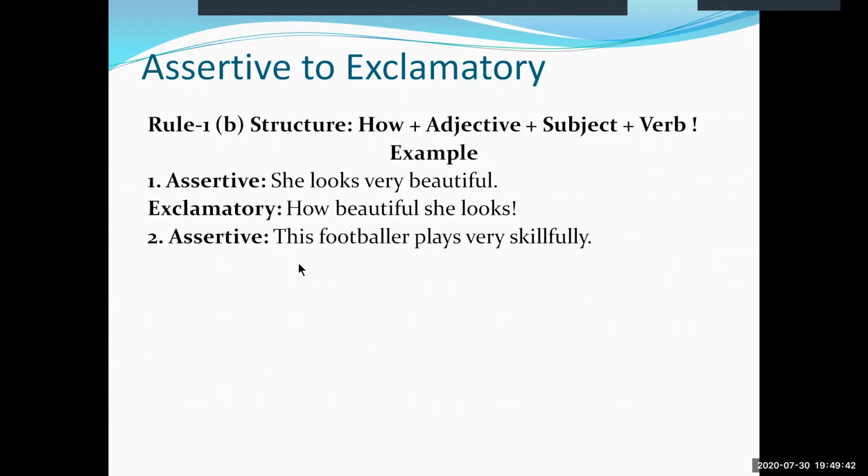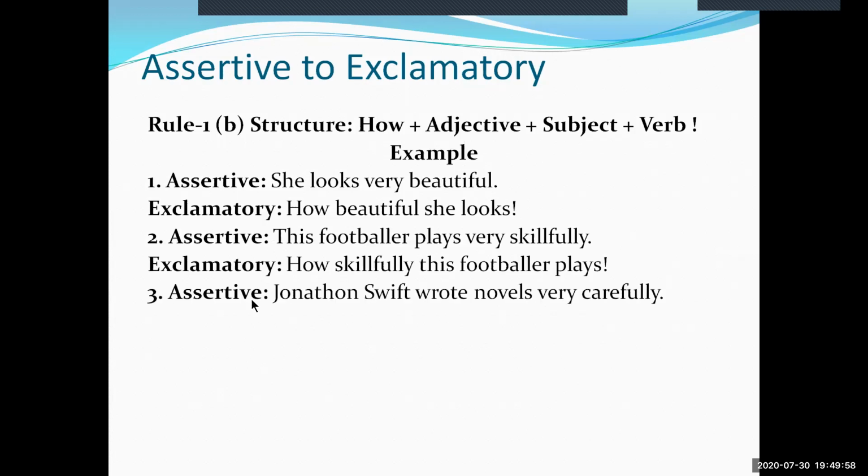At example 2, we can see the sentence, this footballer plays very skillfully. Its exclamatory will be how skillfully this footballer plays. How skillfully this footballer plays. Number 3, Jonathan Swift wrote novels very carefully. Instead of very, using the word how and then rewriting. How carefully Jonathan Swift wrote novels.